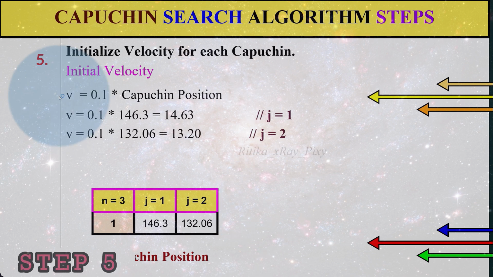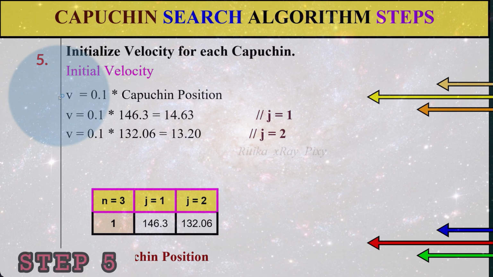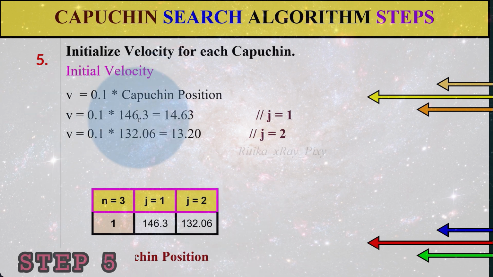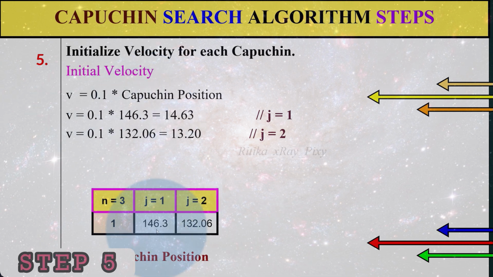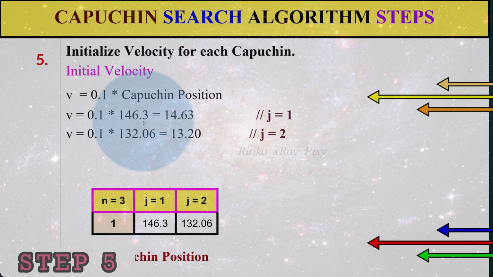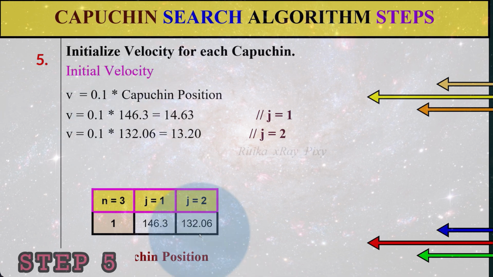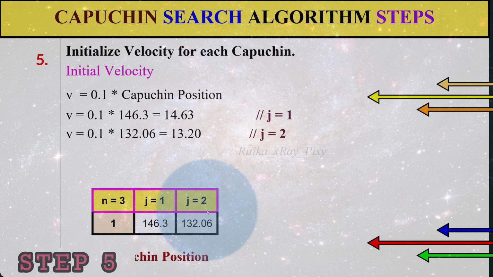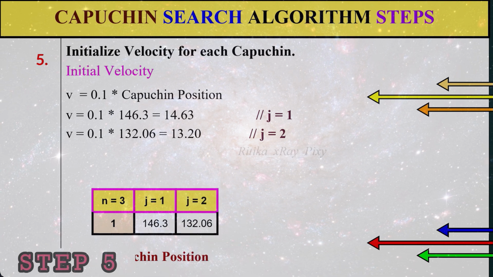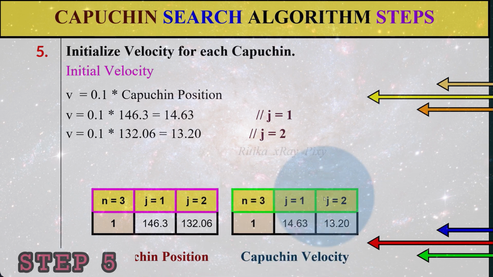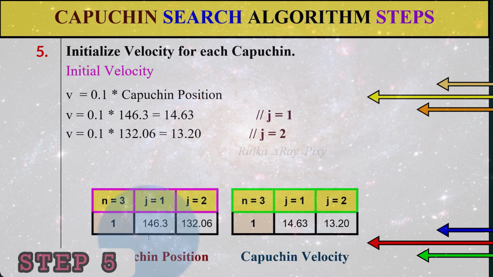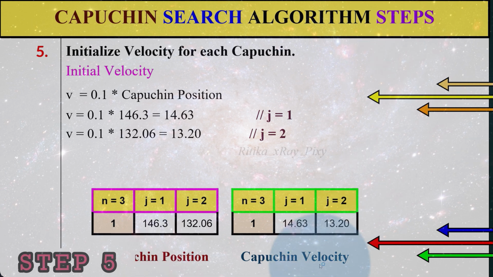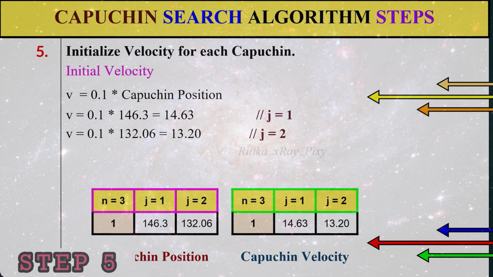After that we will initialize the velocity for each Capuchin. Suppose it is 0.1 times their position. For the first agent, the position for the first dimension is 146.3, so 0.1 times this. Then for the second dimension as well, for each agent we will calculate the velocity for each dimension. Done. Like that we'll calculate for each Capuchin. So we have their current position and their current velocity, that is the initial position and the initial velocity.